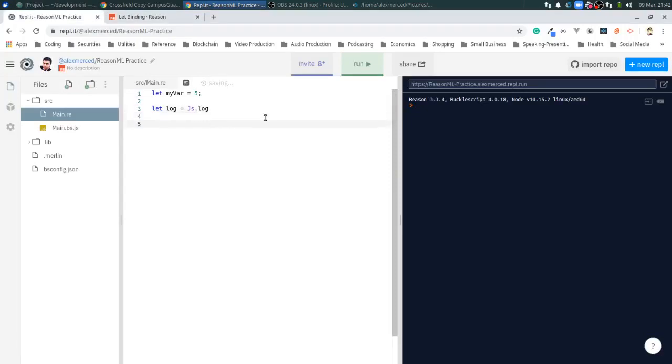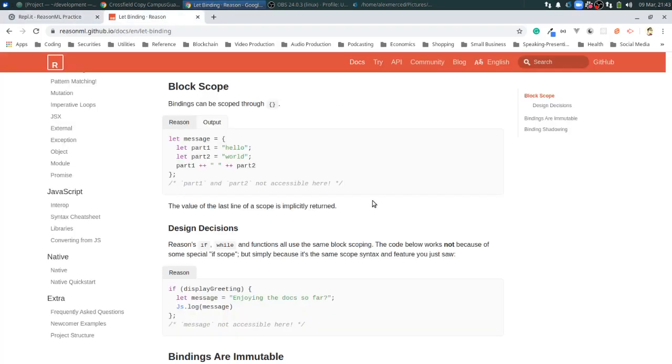Let's see if I can do this. Because I can do it in JavaScript, I'm assuming I can do that. So now I can just go forward and say log myVar. This way I don't have to be typing the extra Js all the time. So run. Does that work? Package operation failed. Well, that's not a good sign. Maybe I need to put my semicolons. Nope. Let's go back to the docs here.